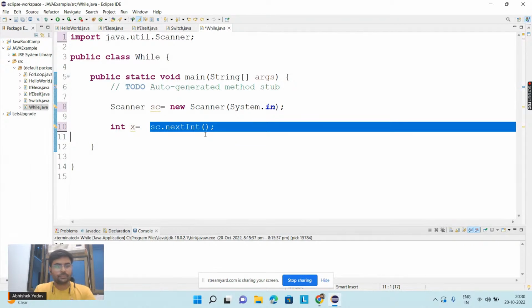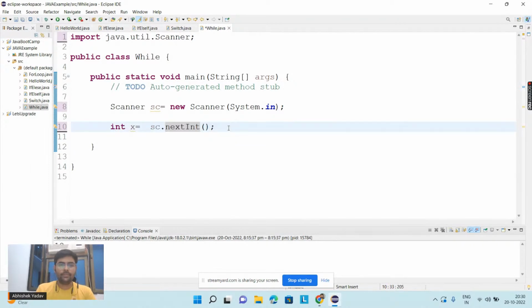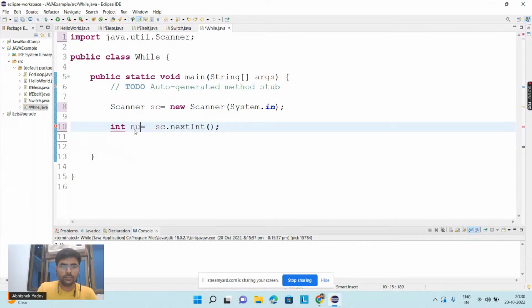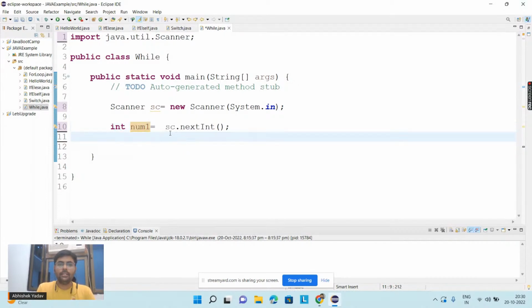So here we took data from the input. Okay, let's take one more data. This is your num1. You are saying, hey, I am taking the data from the user, and I am storing the data inside the variable num1.